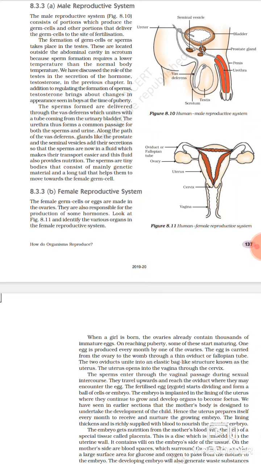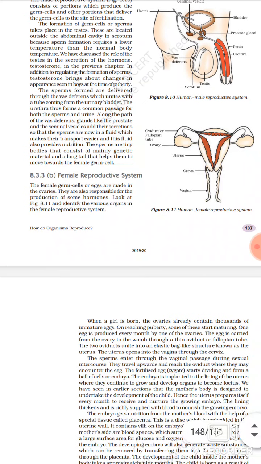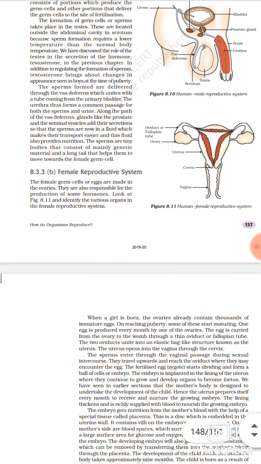The sperms are tiny bodies that consist mainly of genetic material and a long tail that helps them to move towards the female germ cell. A detailed structure of the sperm we discussed in yesterday's video. You can see that video to understand the complete structure of the male sperm.